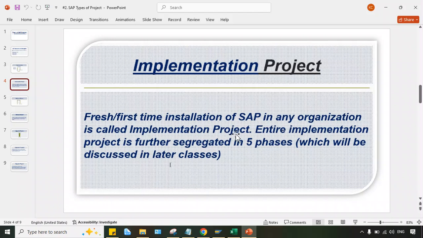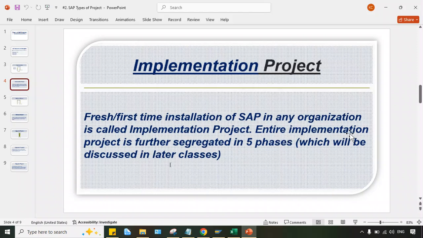Let's suppose you joined a particular organization and your HR manager or whoever says, hi, welcome on board, you will be part of an implementation project. What does it mean? It means that for that particular client, it is the fresh or first-time installation of SAP in that organization. So fresh or first-time installation of SAP in any organization is called an implementation project.